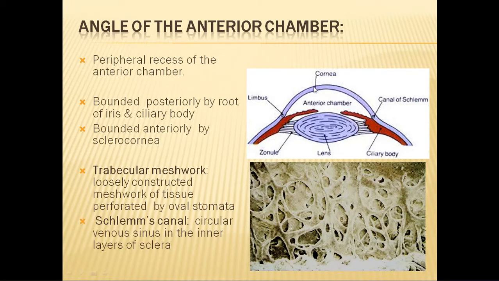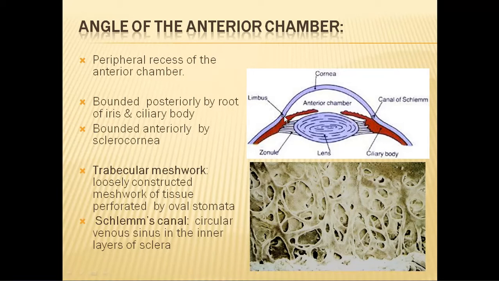You all know that the angle of anterior chamber is nothing but a recess or a pocket present, look at my cursor, at the periphery of the anterior chamber, at the level of the limbus. For 360 degrees, just at the level of the limbus, there is a recess or a pocket at the periphery.